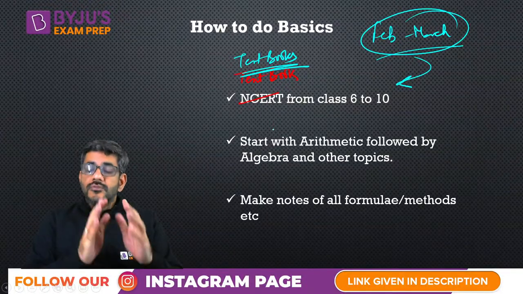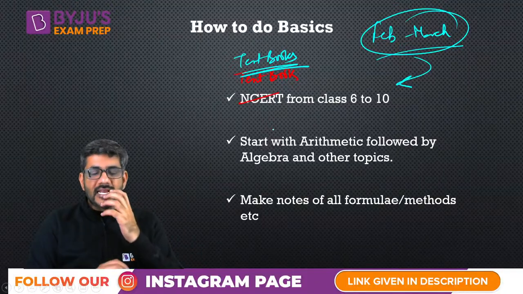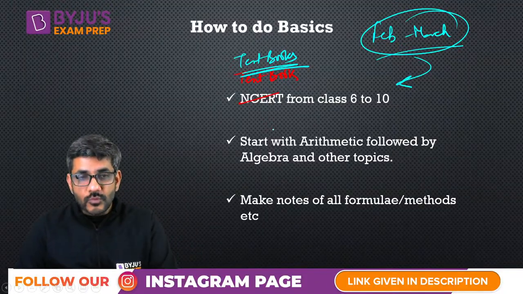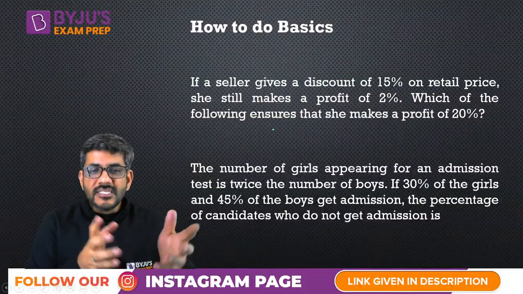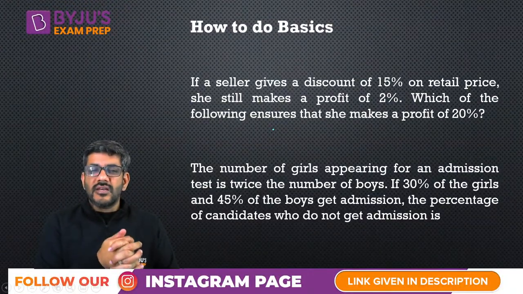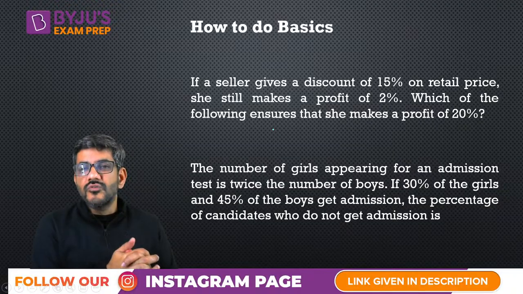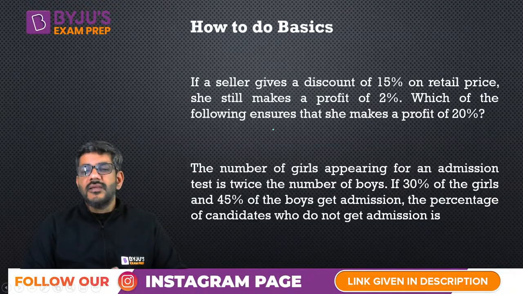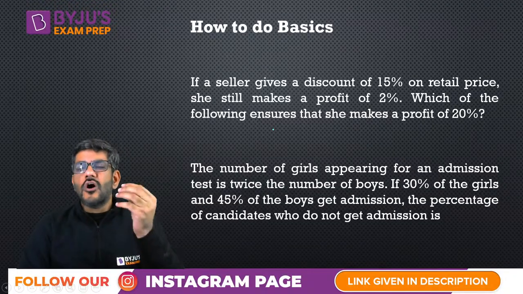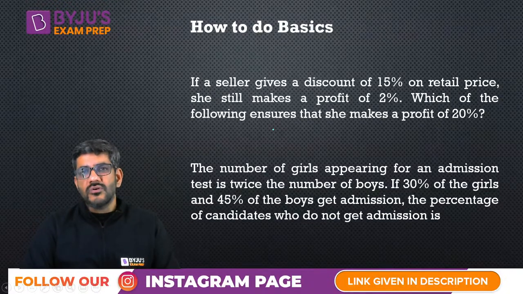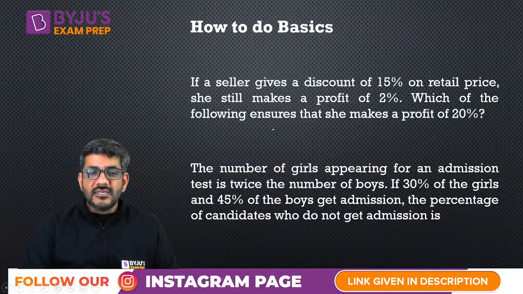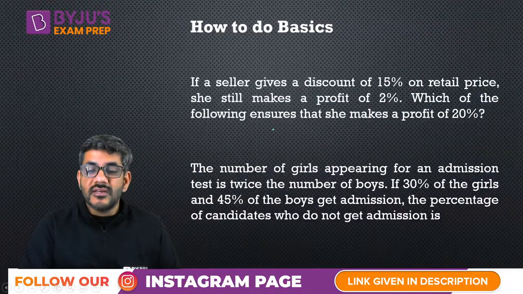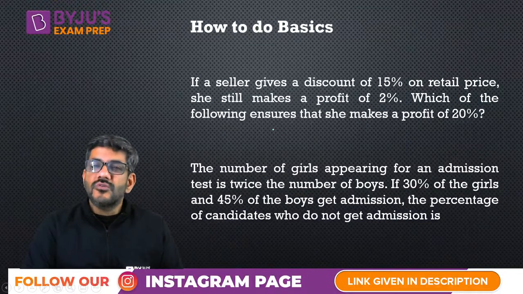ठीक है? Those basic level questions do appear in CAT, as I told you कि actual CAT के मैं आपको कुछ questions दिखाता हूँ. Just have a look at these questions on your screen. If a seller gives a discount of 15% on retail price, she still makes a profit of 2%. Which of the following ensures she makes a profit of 20%? It's a very common question you will find in an NCERT book from the very basic things. The number of girls appearing for an admission test is twice the number of boys. 30% of the girls, 45% of the boys got the admission. What is the percentage who do not get admission?